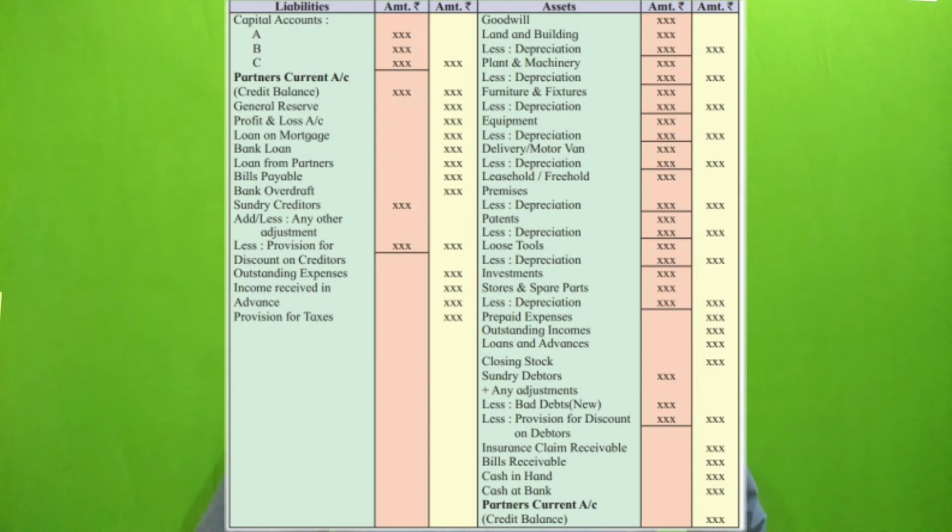Then we have premises and depreciation, loose tools and depreciation, sports material and depreciation, outstanding income, loans and advances, closing stock, debtors. On debtors we have adjustments like bad debts, new bad debts, provision for bad debts, then insurance claim receivable, bills receivable, cash in hand, cash at bank, and partners' current account if the balance is a credit balance, that we have to record on the balance sheet asset side.